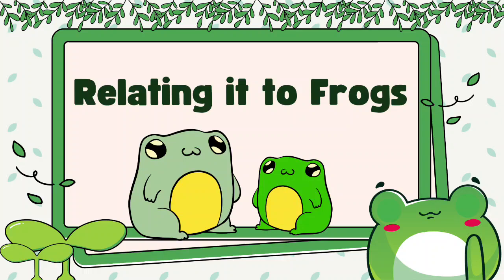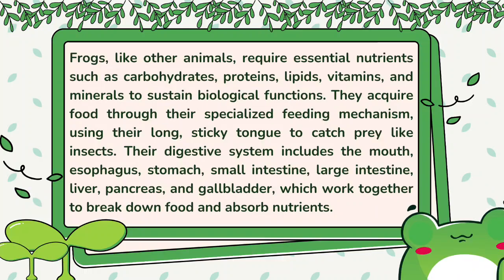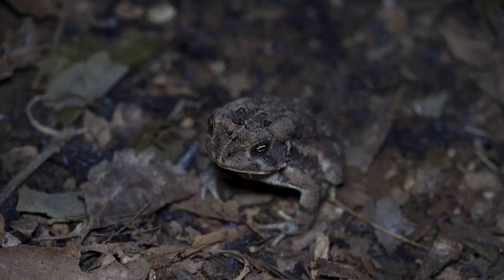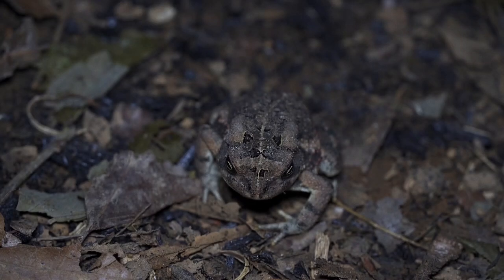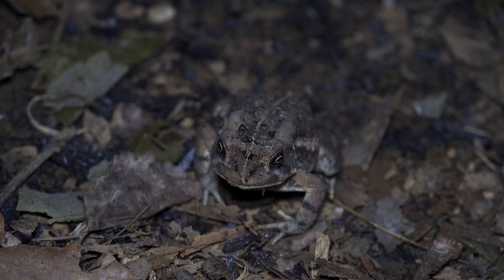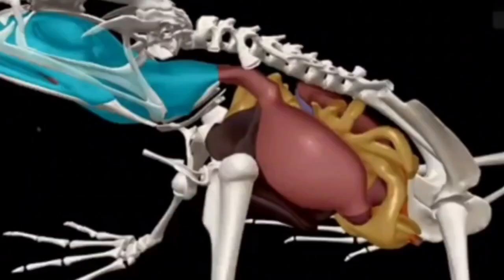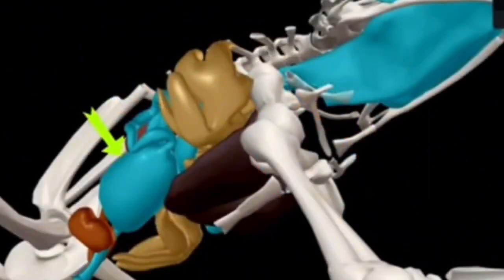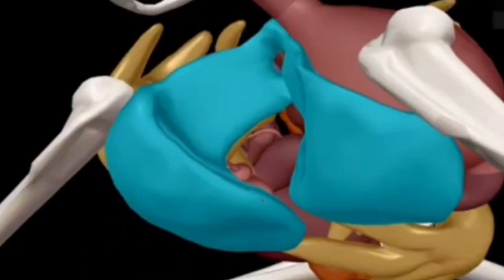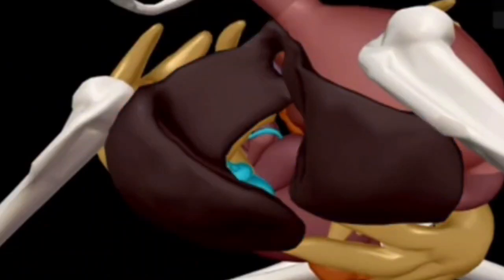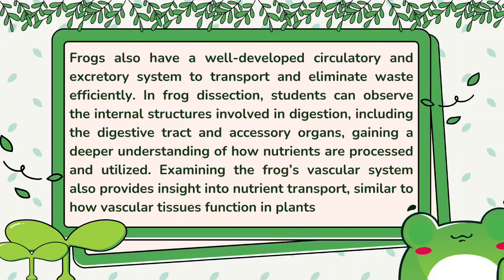Frogs, like other animals, require essential nutrients such as carbohydrates, proteins, lipids, vitamins, and minerals to sustain biological functions. They acquire food through their specialized feeding mechanisms, using their long, sticky tongue to catch prey like insects. Their digestive system includes the mouth, esophagus, stomach, small intestine, large intestine, liver, pancreas, and gallbladder, which work together to break down food and absorb nutrients. Frogs also have a well-developed circulatory and excretory system to transport nutrients and eliminate waste efficiently.